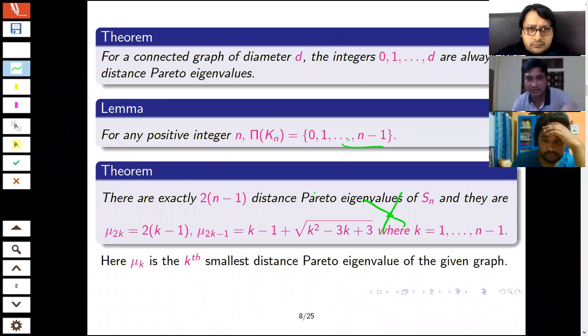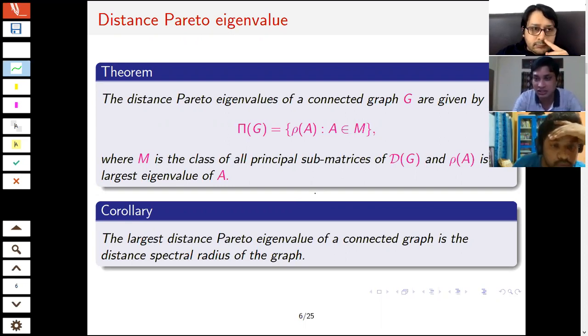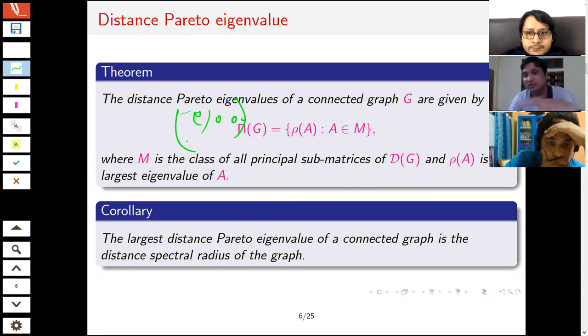No, actually, these results do not directly come from the definition. In the previous slide, we have a result that gives this collection. If we consider all the principal submatrices of the matrix, then we consider their eigenvalues, especially the largest eigenvalue of each principal submatrix. If I consider the distance matrix, the 1 by 1 principal submatrix is the single element 0, because in the distance matrix the diagonal elements are 0. So it becomes an eigenvalue for that particular submatrix. Therefore 0 is a Pareto eigenvalue.